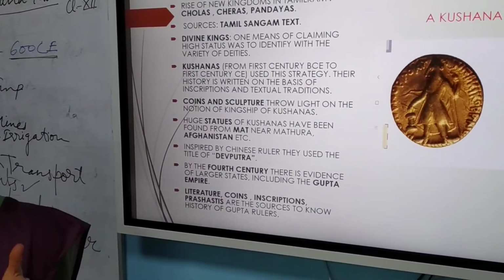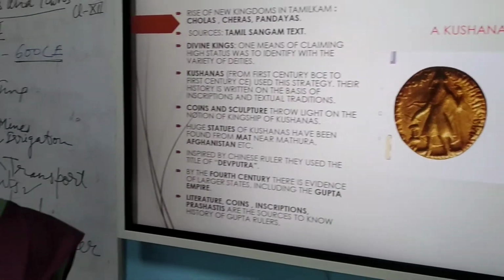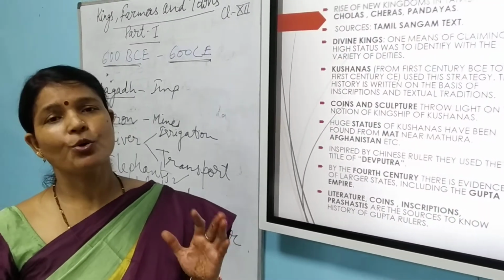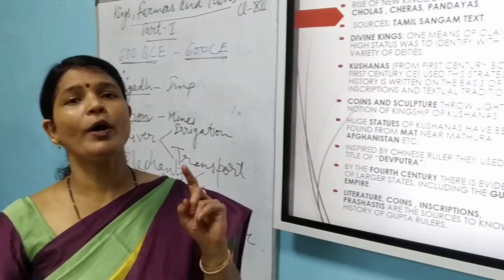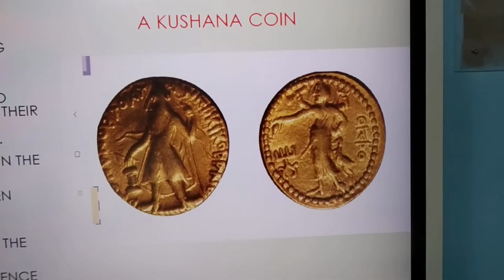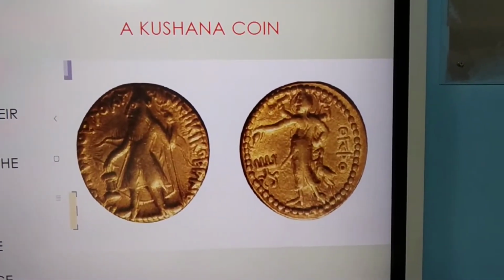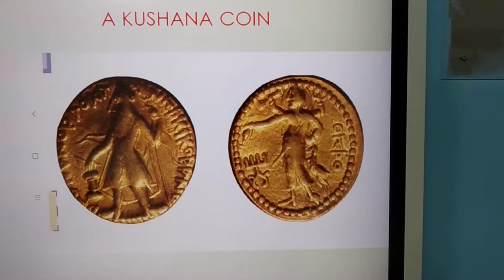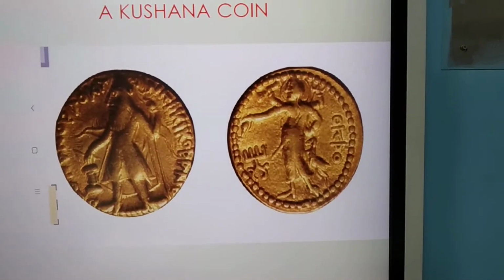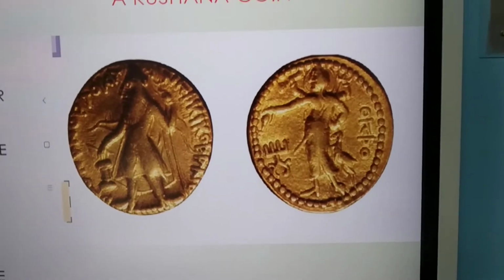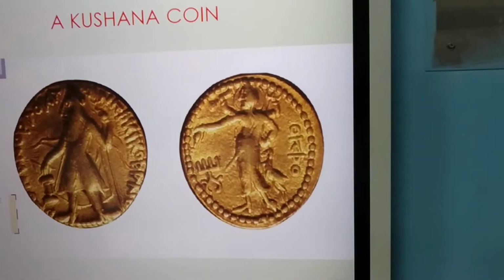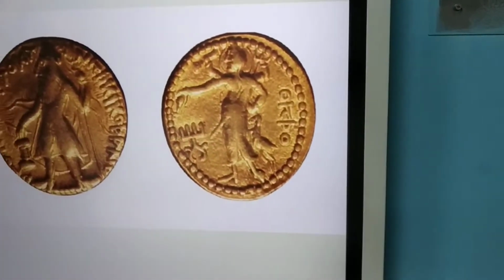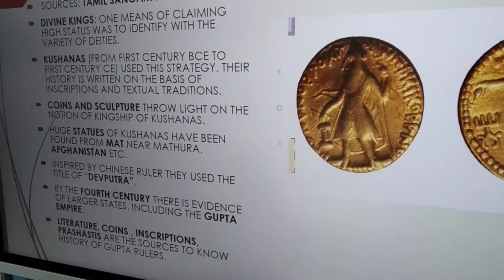One thing, Kushan, we study about the Kushanas. Kanishka was the main ruler of the Kushan dynasty. You can see the picture of gold coins also. There is a Kushan coin with a picture of the ruler, from the 1st century BCE to 1st century CE. History is written on the basis of inscriptions and textual traditions.